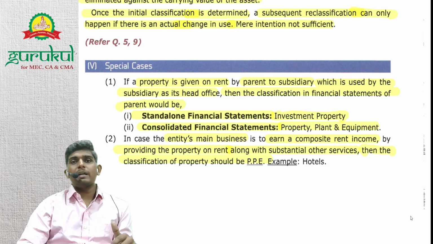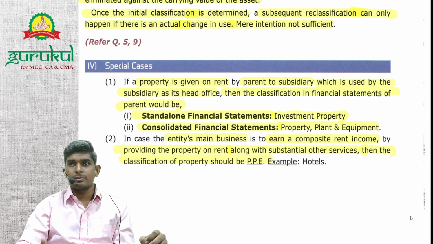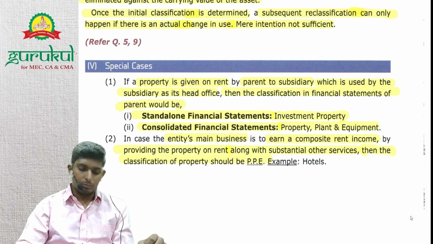So providing hotel rooms on rent is basically their business. That's business income, right? It's not that the building मैंने जो खड़ी की है is for investment purpose. It's my business purpose, right? So it won't appear as investment property for the hotel. This building won't appear as investment property.